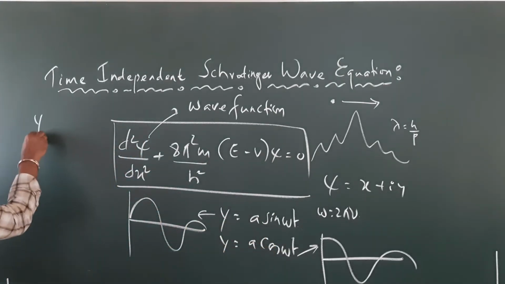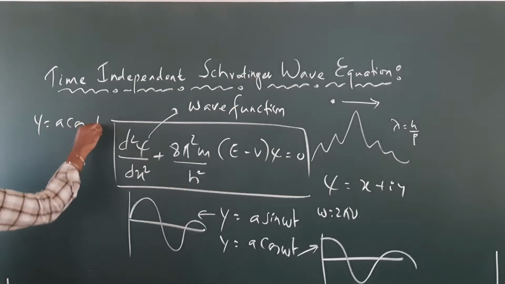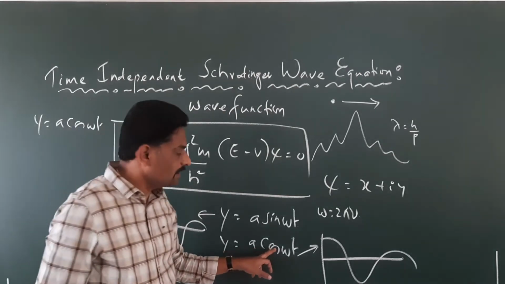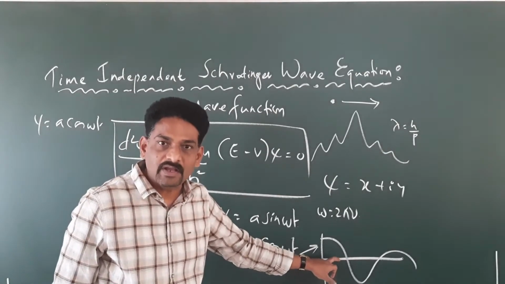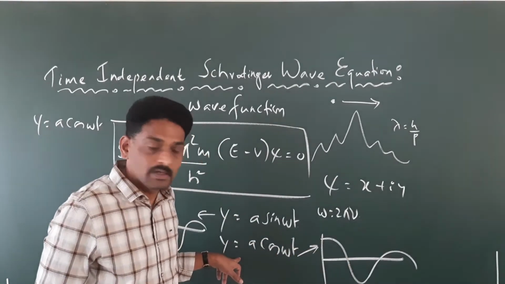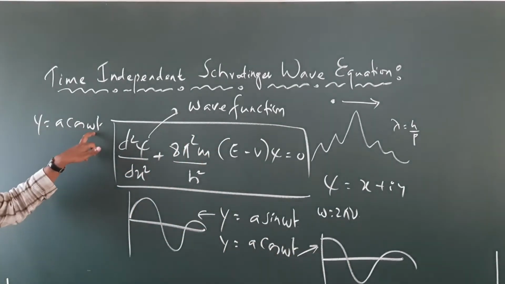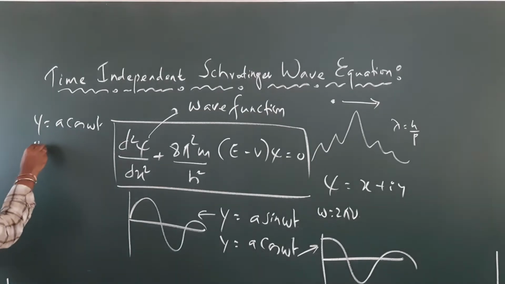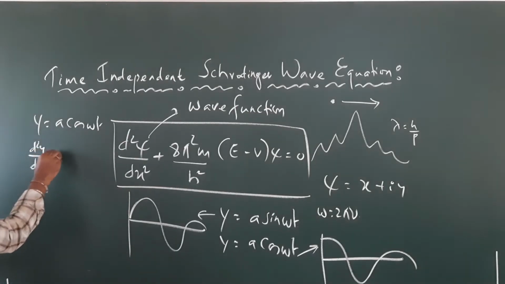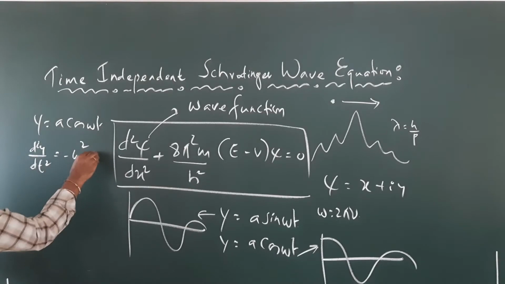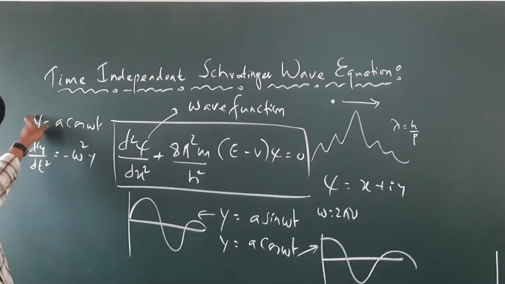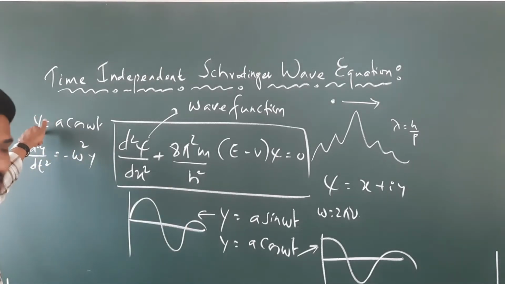If you take the equation y equals a cos omega t, we know this is basically a cos wave. If you differentiate this equation once, dy by dt, what you get?